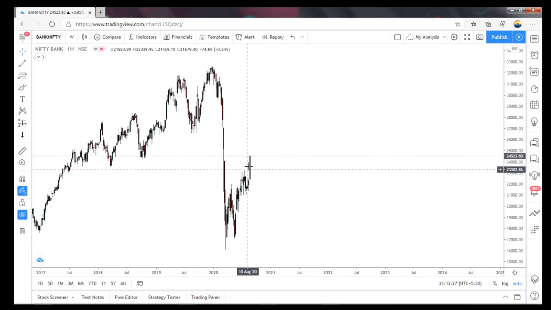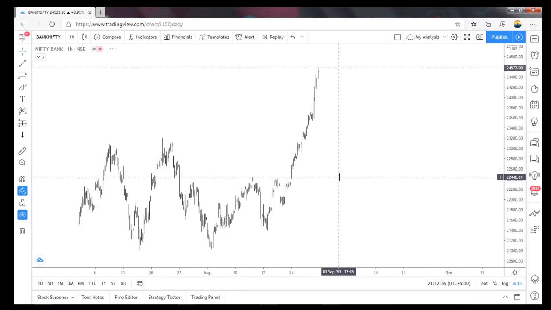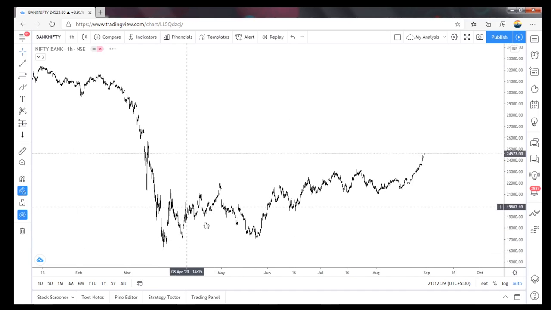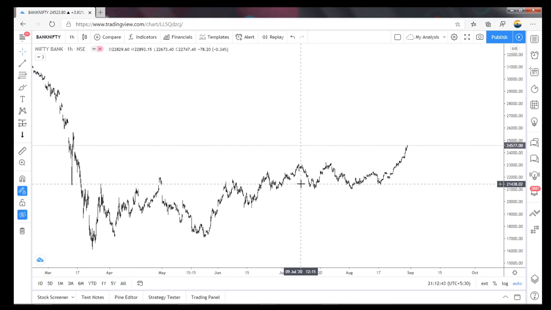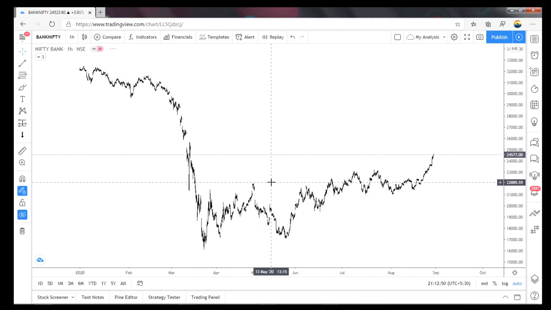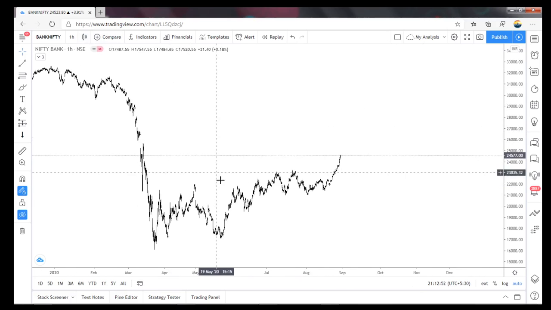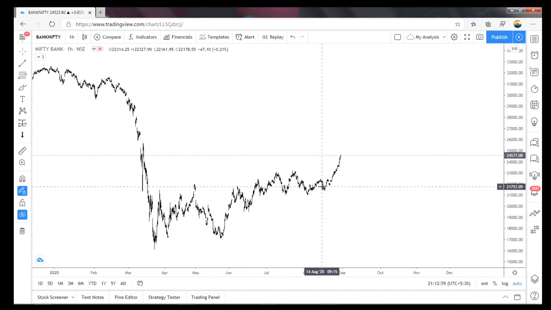If you want to trade only intraday, or you need to accumulate stocks, you need to switch to the 1 hour chart and get everything ready. Then only can you accumulate. So this A, B, C, W, X, A, B, C becomes just a simple 1, 2, 3, 4 in the daily or weekly. We can't find a WX there. We will see only 1, 2, 3, 4, 5 waves like that.